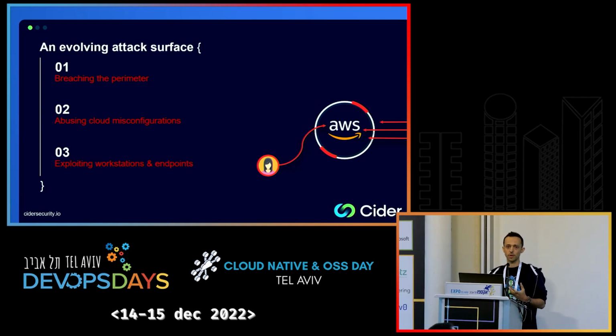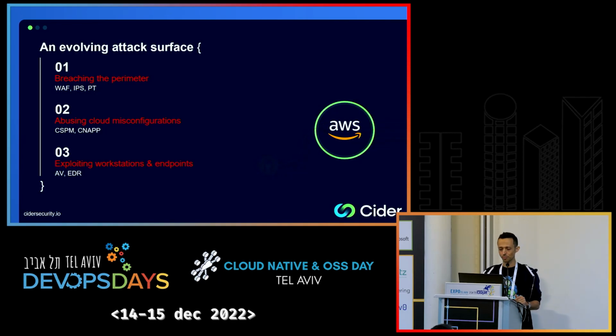And as these attack vectors became more and more mature and common, security also adjusted with methodologies, with different tools and systems providing detection and prevention capabilities, as you can see in the slide. And there are actual positions with the purpose of dealing with these threats, like DevSecOps, AppSec engineers, and cloud security engineers. By the way, know that these vectors aren't specific to AWS. I just chose it because it's the most common vendor out of all.